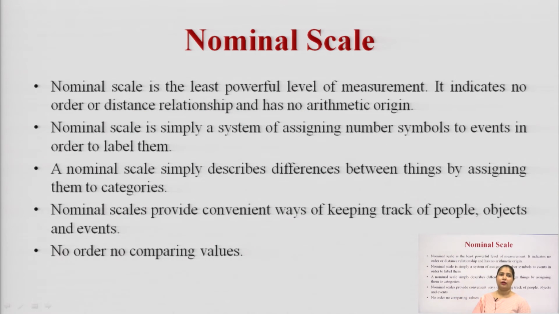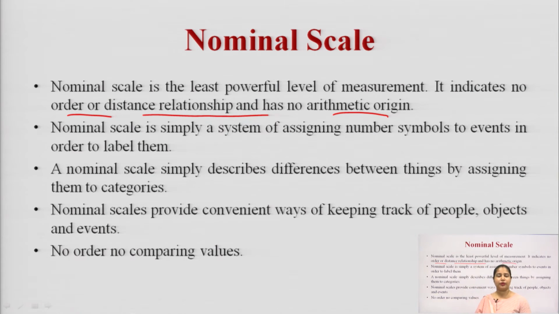Next, the nominal scale is the least powerful measurement tool; it can only be calculated on the basis of frequency or percentage, or you can calculate the mode. Other than that, we cannot use any other statistical tools on the nominal scale, and this scale does not indicate order or distance relationship.